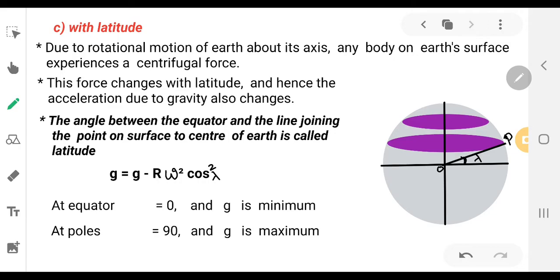The third case is variation of g with latitude. Now we'll see what is latitude and why the value changes. So as you all know, earth will rotate about its own axis along with rotation around the sun. Now due to this rotational motion, any body on the earth surface is experiencing the centrifugal force.